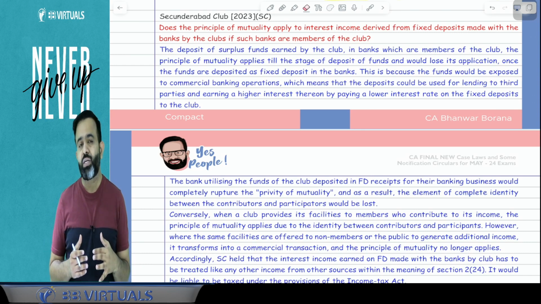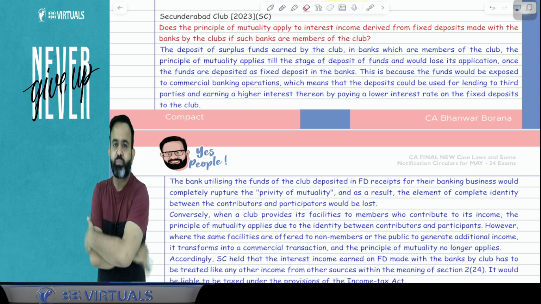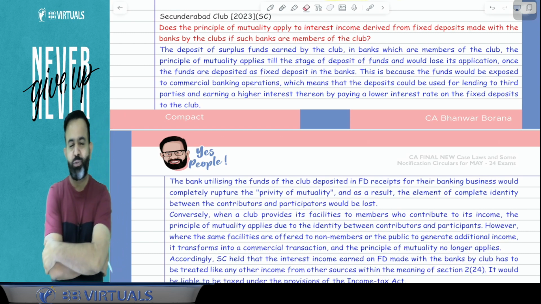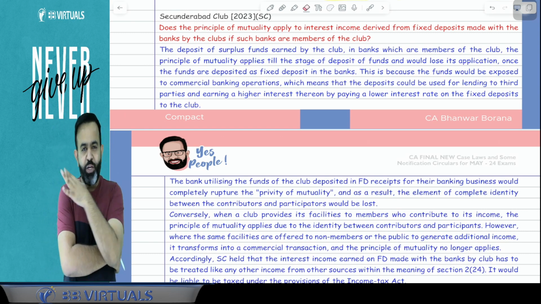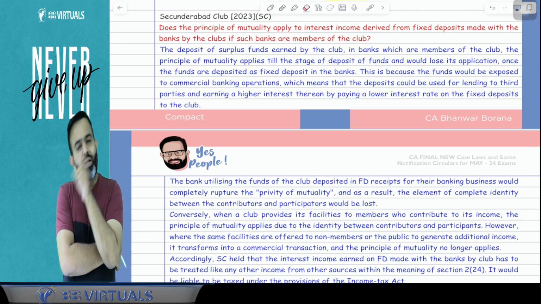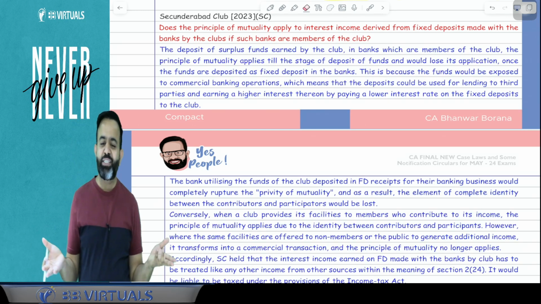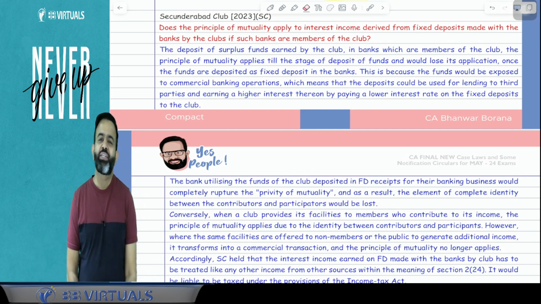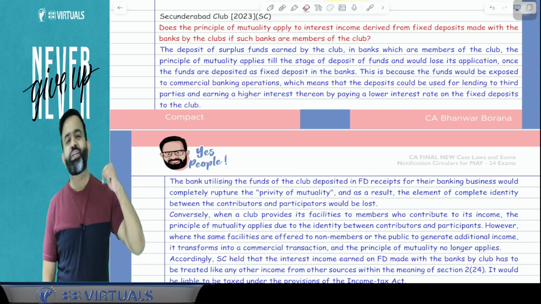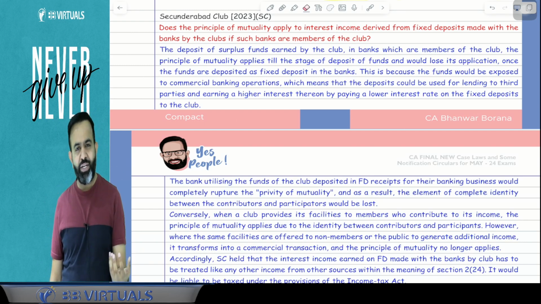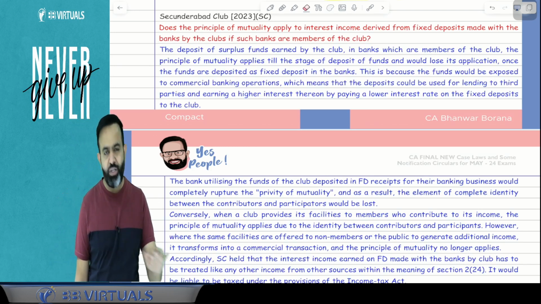But in the mutuality concept, what happened? Let me take one example. Suppose we all decided that on 31st December we will have a party. So let's contribute 1,000 rupees. We are 10 people in total, so the total contribution is 10,000. Now out of 10,000, suppose 7,000 we have spent on that party. So our remaining amount is 3,000. The question is, is the 3,000 our profit? The answer is no, that 3,000 is not your profit due to the mutuality concept, because we cannot do business with ourselves. So due to the mutuality concept, this 3,000 is not treated as profit.